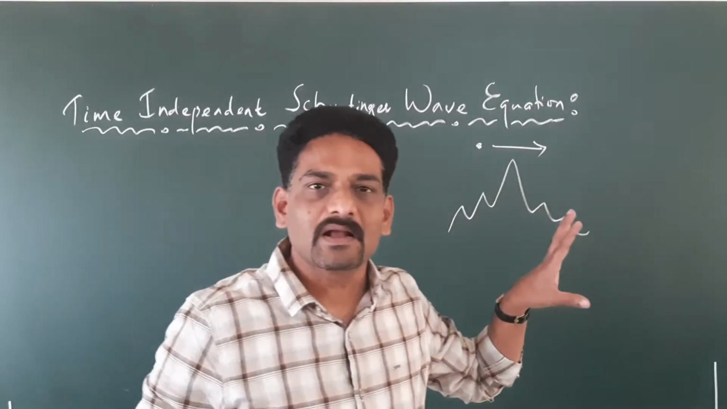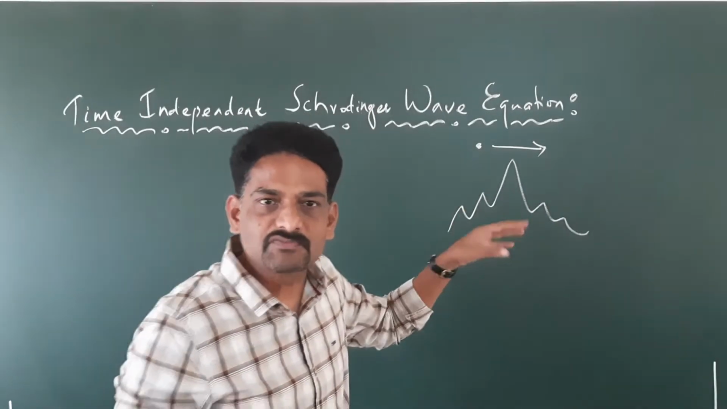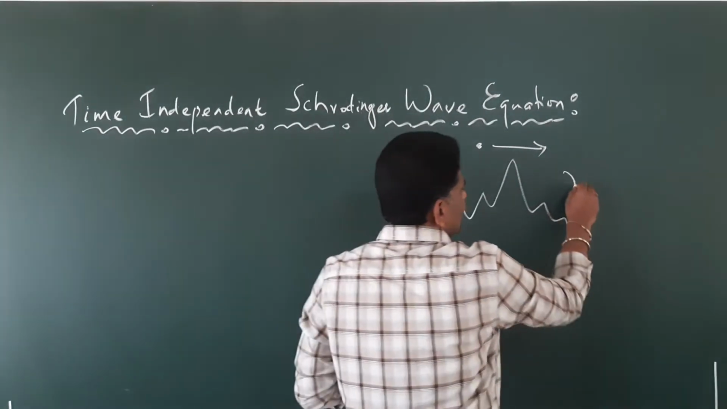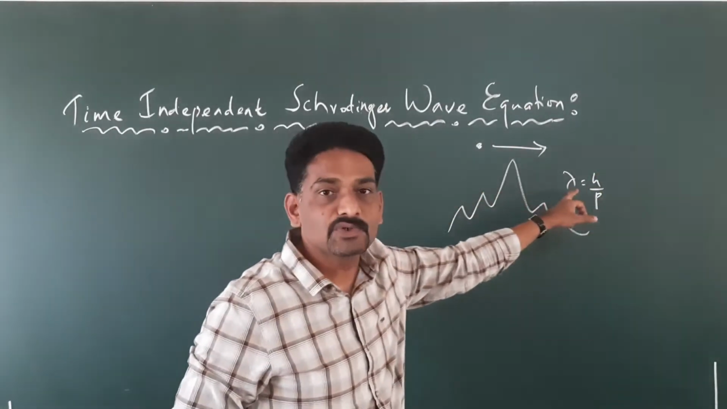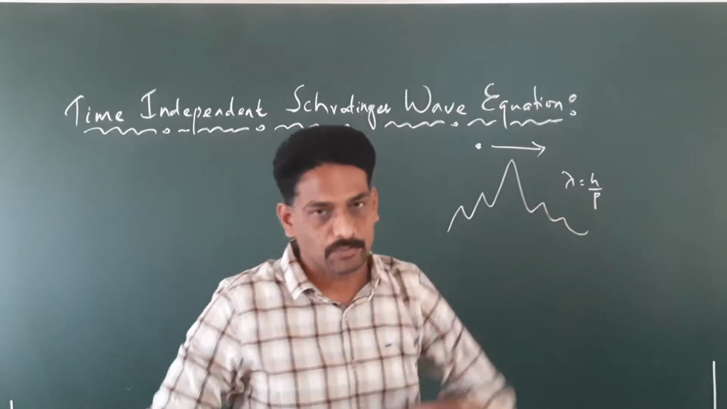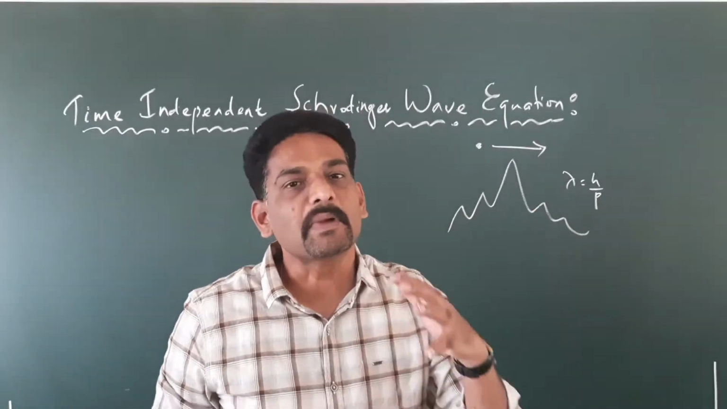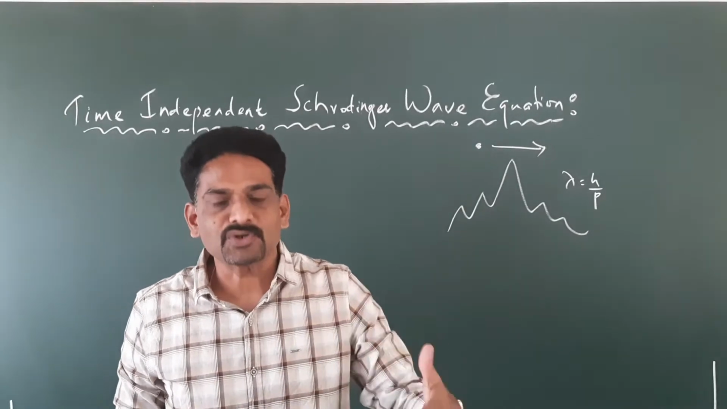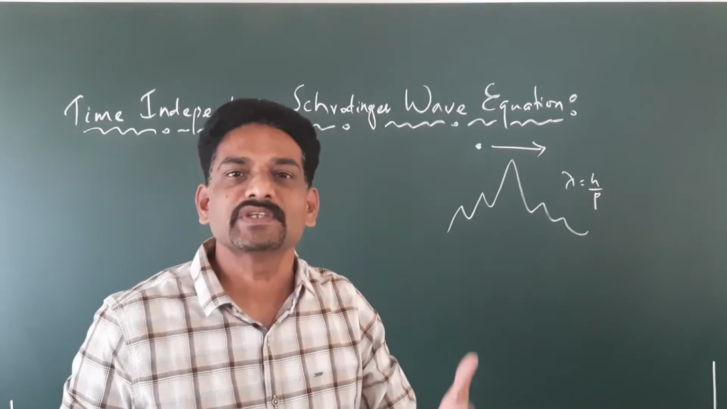This is confirmed by the de Broglie hypothesis, and we know the wavelength of this wave is given by the equation lambda equals h divided by p. Lambda gives you the wavelength of the de Broglie wave. And this concept of de Broglie, that material particles like electrons, protons, neutrons, when they are in motion, have the wave nature associated with them,